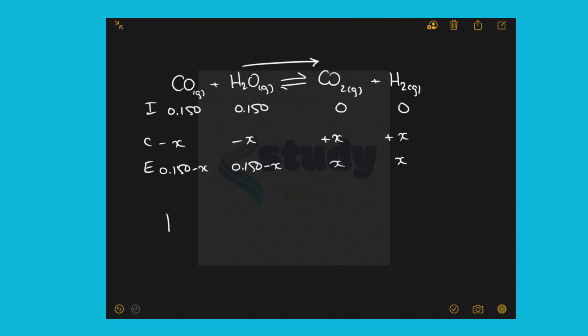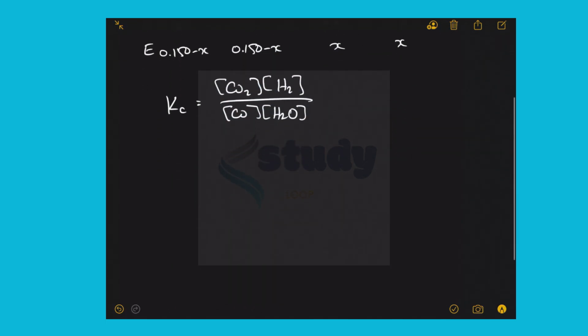Let's solve for x using the equilibrium expression here, products over reactants, CO2, H2, over CO and H2O. We're given the Kc, the equilibrium constant here, is 4.24, and that's equal to x squared over 0.150 minus x, squared. Let's solve this for x, which, doing the math here, is going to give us a value of 0.049.